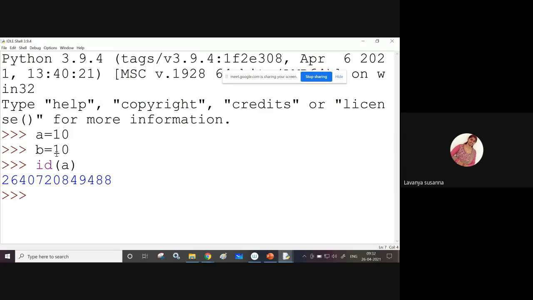Now let us find out id of b. See here, same address, right? a is referring to the same address and b is referring to the same address. What is id of a? See here. id of b, same address. That means a and b are tagged to value 10. Again, memory will not be allocated for value 10.